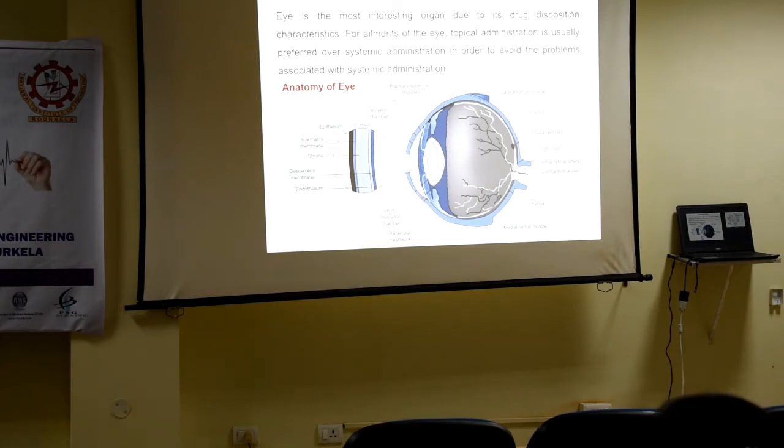Here you find the lens, this is your ciliary body, and the suspensory ligaments are there. Here it forms the pupil, and this is the entire mechanism. Here the fluid is the aqueous humor, and here the fluid is the vitreous body, due to which we are capable of imaging.